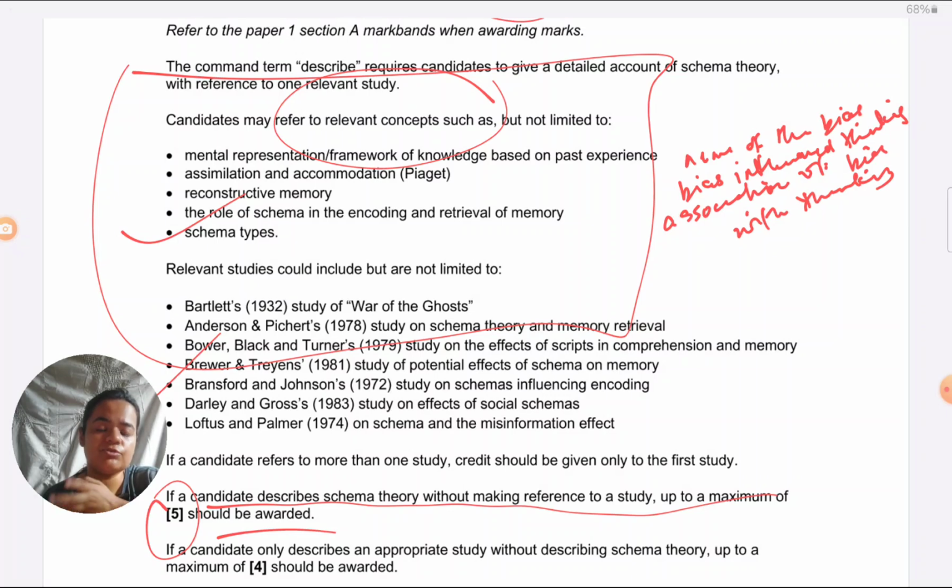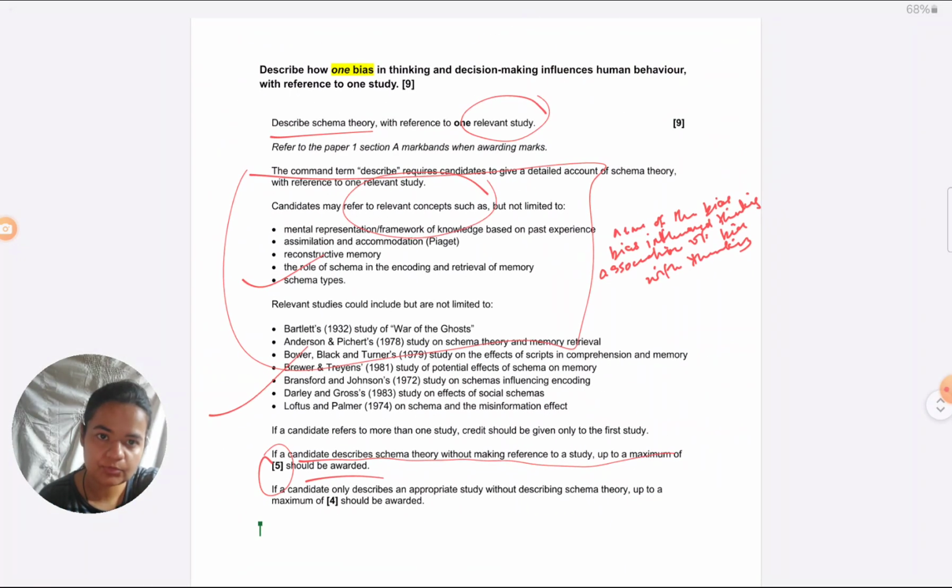So this is where what your school advises you: aim, procedure, results, conclusion, give it as briefly as possible. This is where you can take that approach. So now I'm going to actually write these answers and show you how they are to be written, how they differ. You'll be able to see them.